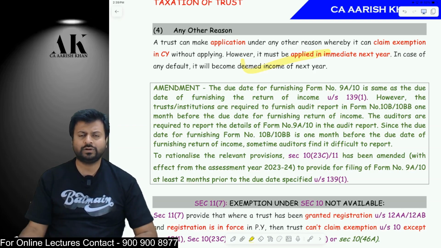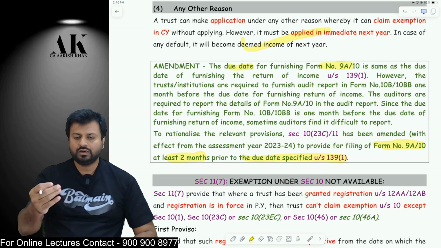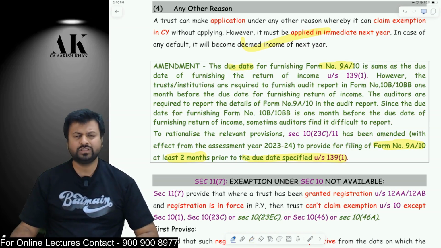So it will be chargeable to tax in the next year. I hope it is clear to all of you. Now, the next one is a small procedural amendment. I don't think it is very important.